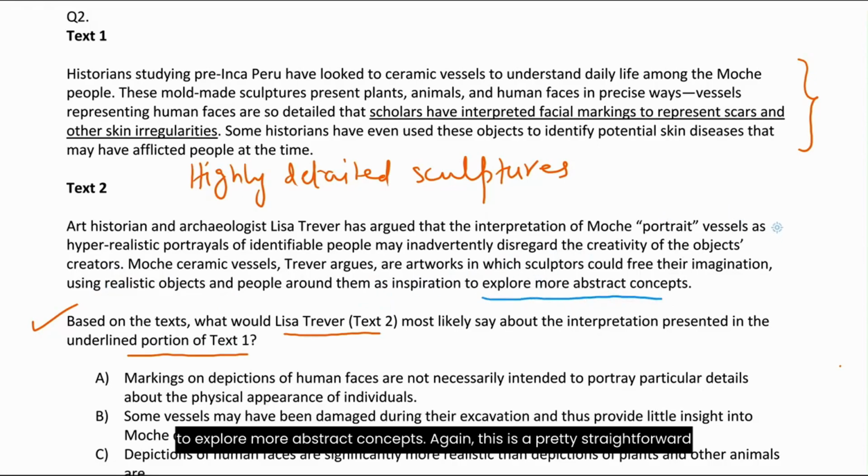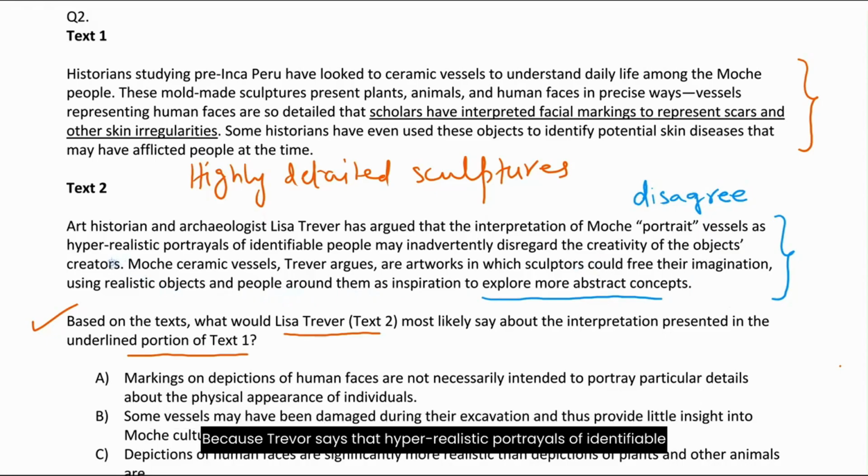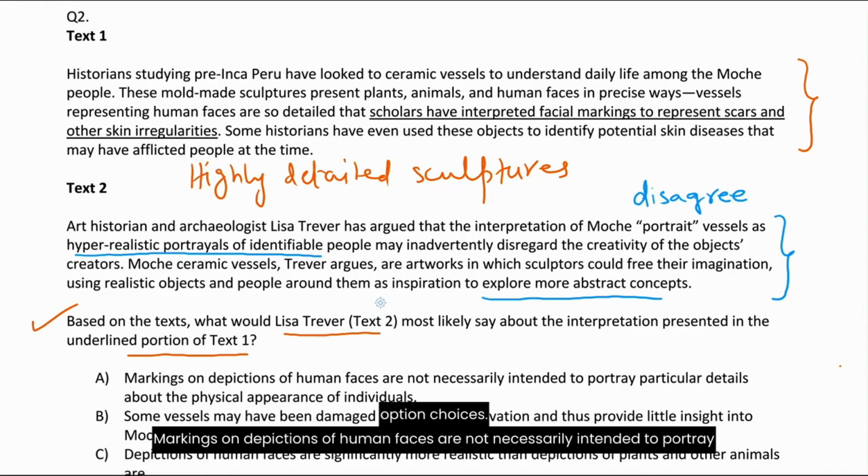Again, this is a pretty straightforward passage, and you can clearly see that both the passages disagree with each other. This is very important. You need to develop the connection first. How do we know that? Because Trevor says that hyper-realistic portrayals of identifiable people, this interpretation ignores the sculptor's imagination and creativity. So now, once you have done this much work, you can move on to the option choices.